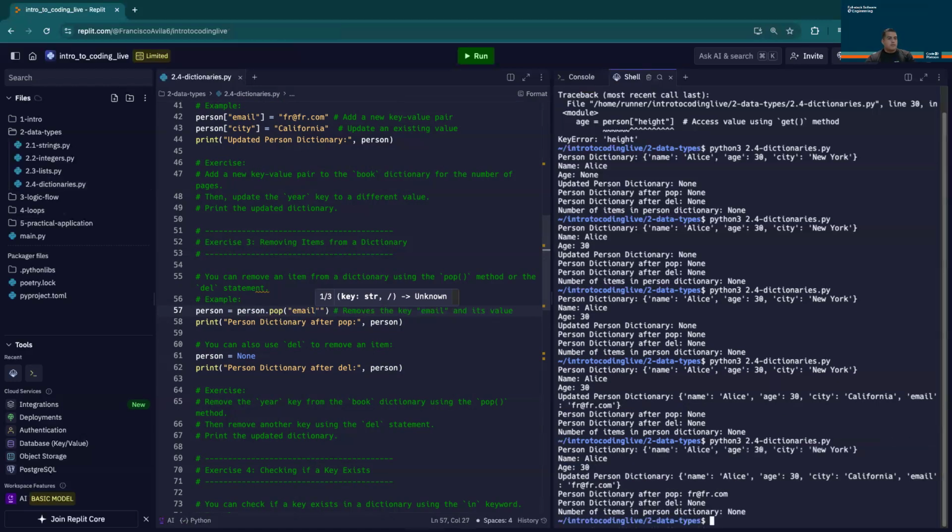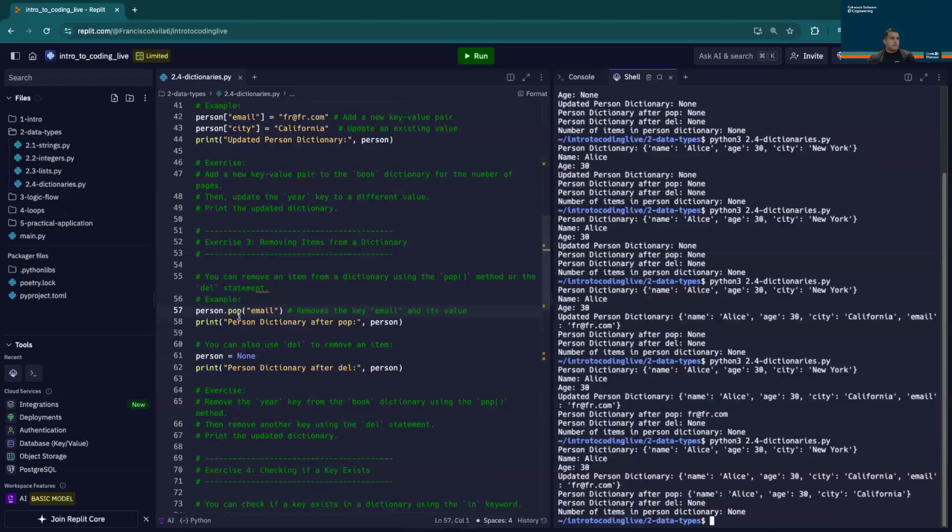Let's look at what happens when this executes. Now we can see the person dictionary after pop only returns the email value. That's happening because the pop method returned a value and we assigned it to person. If that's not what we want, we would just remove that person equals, which is doing a variable reassignment. And now we can see in person dictionary after pop, we have our original dictionary with the email removed from it.